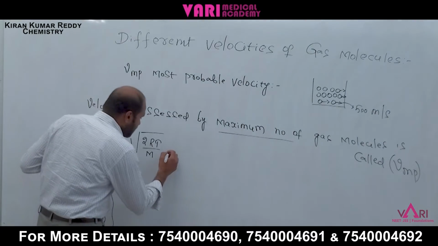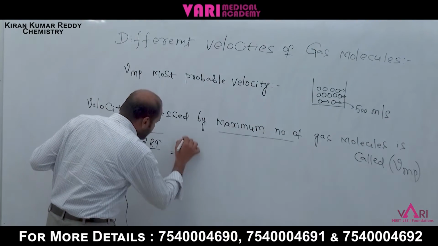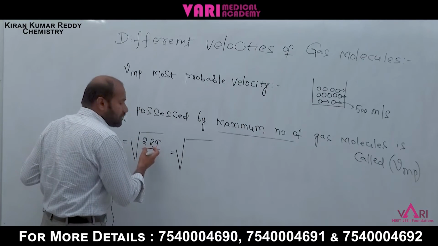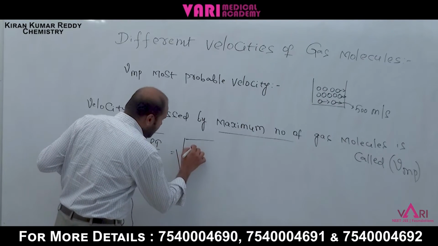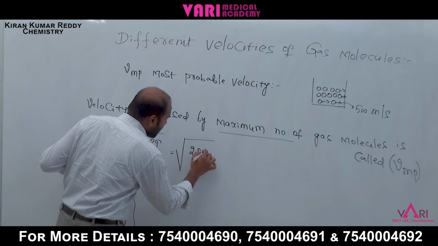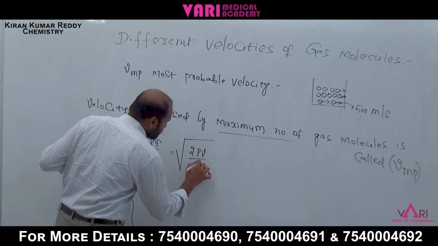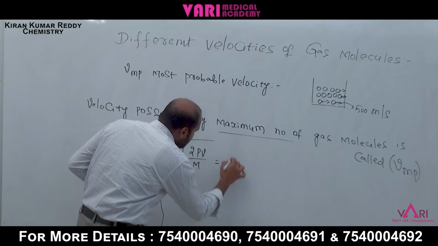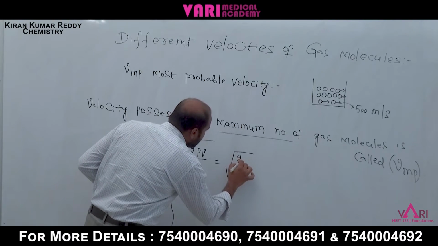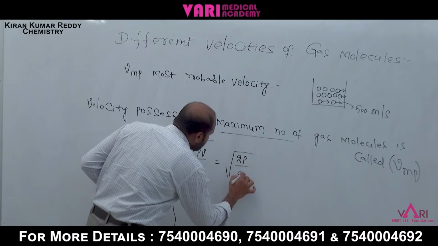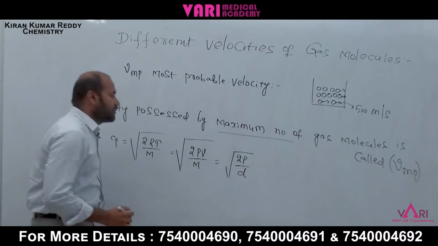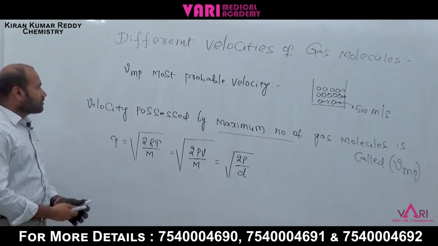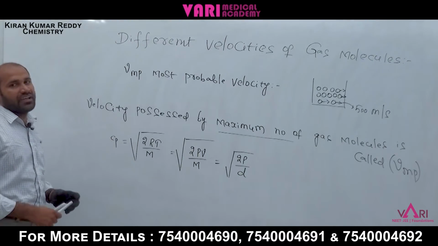Now we can write under root, PV is equal to nRT, PV equal to RT, we can write 2PV by m, that is equal to 2P by d. These are the formulas used for most probable velocity.